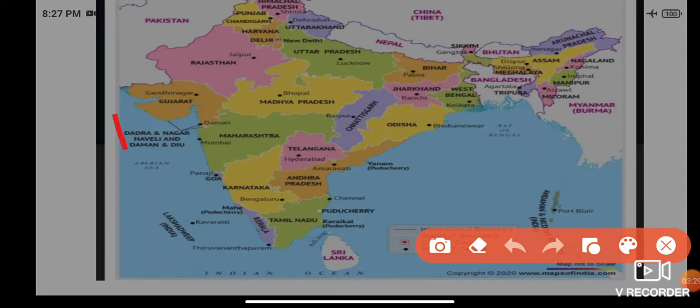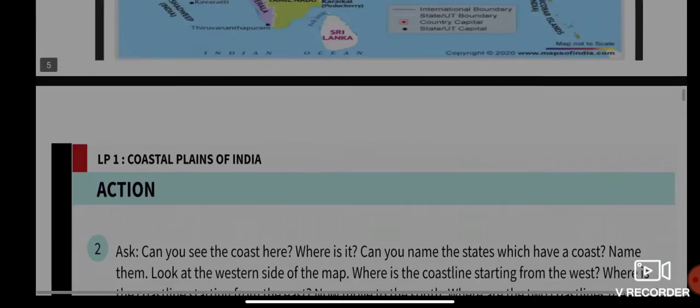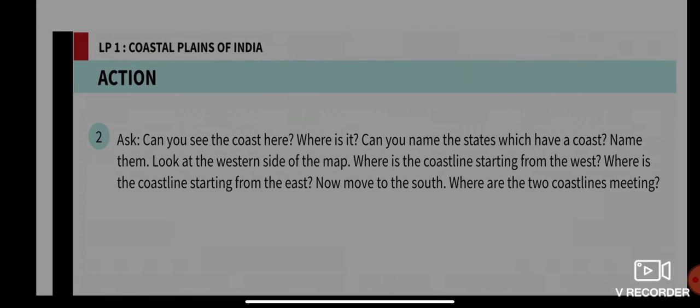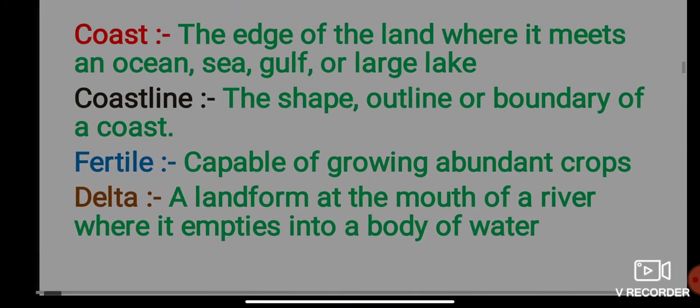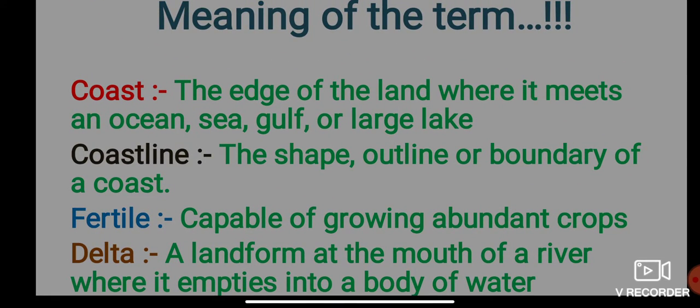These are the western side and these are the eastern side. So from the west, where is the coast starting? And from the east, where is the coast starting? And where are they both meeting? Where are the two coastlines meeting? I hope now you're clear, right? Coast means the edge of the land where it meets an ocean, sea, gulf, or large lake.